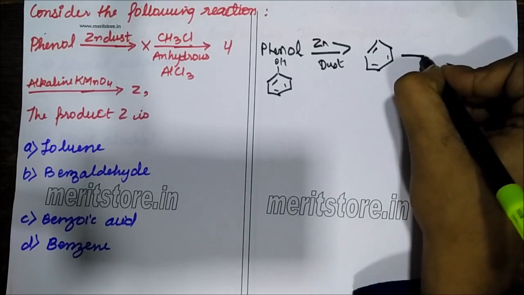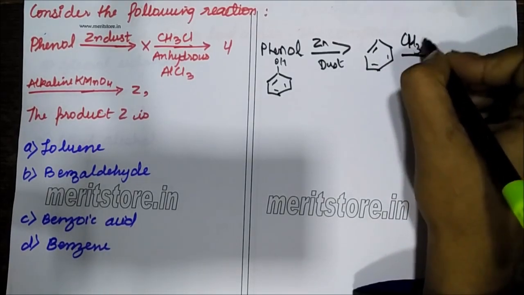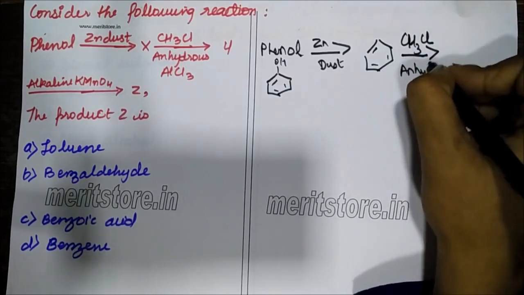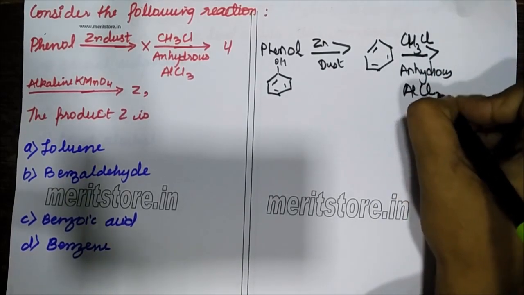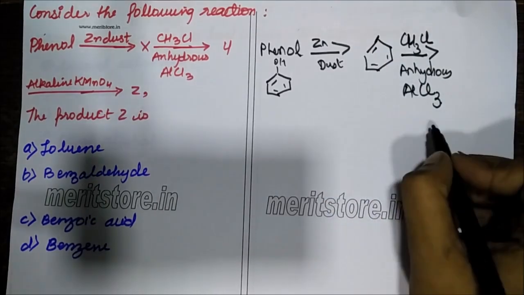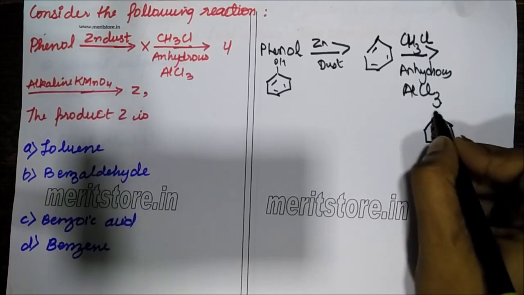Then this in the presence of alkyl halide and anhydrous AlCl3: what will happen? An alkyl group will get added over here. So the product that will be formed is this.